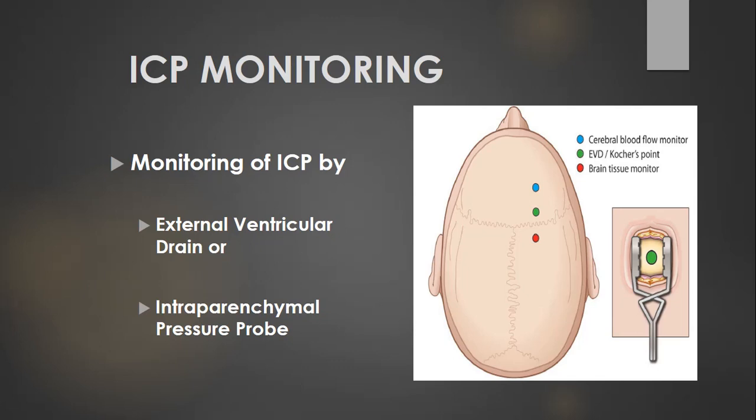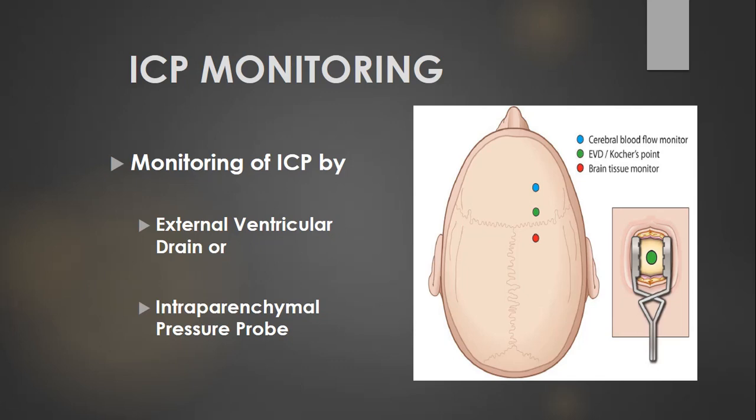And coming to the ICP monitoring in a patient, especially when the patient is unconscious, and CT scan is not helpful in diagnosing any type of injury, especially in the cases where there is non-hemorrhagic type of injuries, and the patient is having a GCS of 8 or below. So to monitor the ICP, we go for ICP monitoring. We simply pass a drain into the ventricle. This is the most common method to monitor the ICP, passing a ventricular drain and then attaching it to the monitor which measures the intraventricular pressure. This is the ideal method.